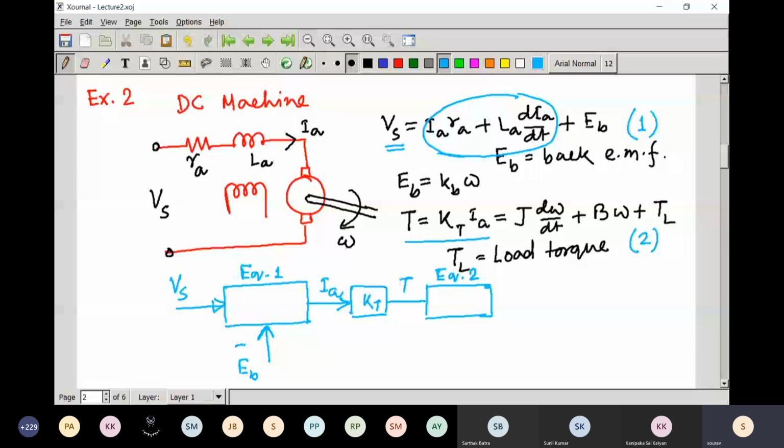In equation 2, you can see that you get T here. So basically some load torque is here, this load torque. If you subtract this load torque, then you will get the output speed, that is W, and if you multiply this one,